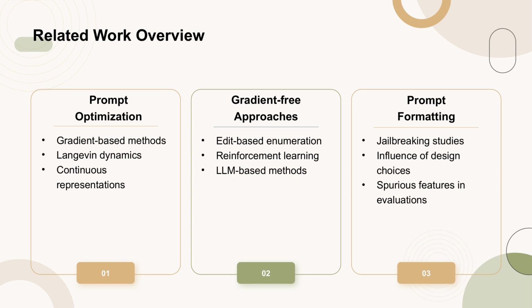The task of optimizing prompts for best performance without altering model parameters has seen various approaches. Gradient-based methods, such as those used by Shin et al. 2020, are effective but can produce unnatural prompts, which can be mitigated by Langevin dynamics-based methods like those proposed by Shi et al. 2022. Another approach involves learning and optimizing continuous representations of prompts, as done by Chen and Eisner, 2021, and Lester et al., 2021. However, these methods require access to model parameters and cannot be applied to models behind an API.